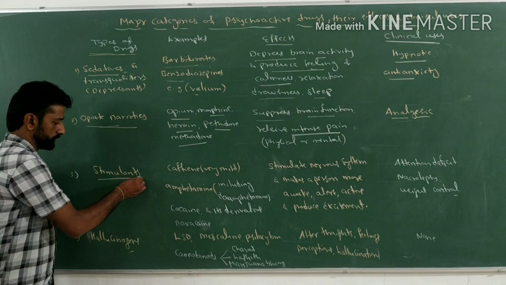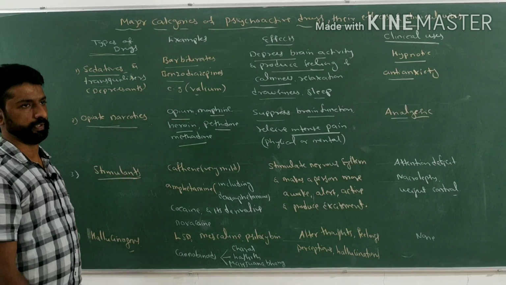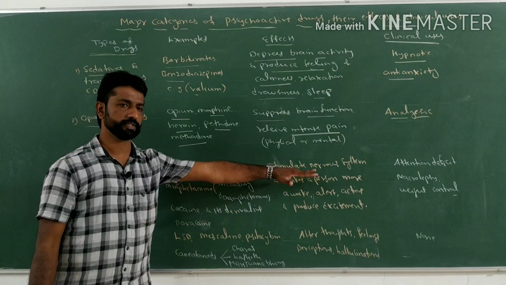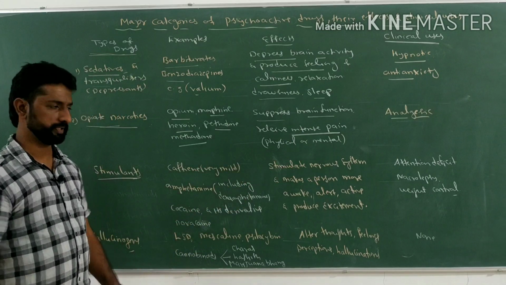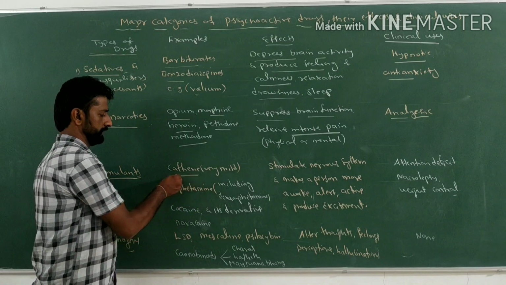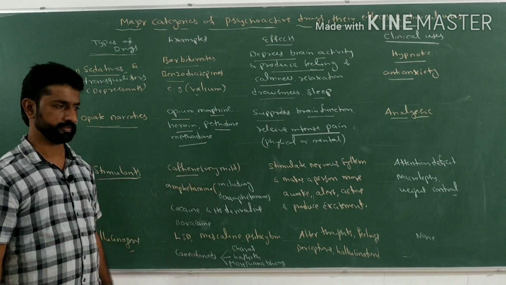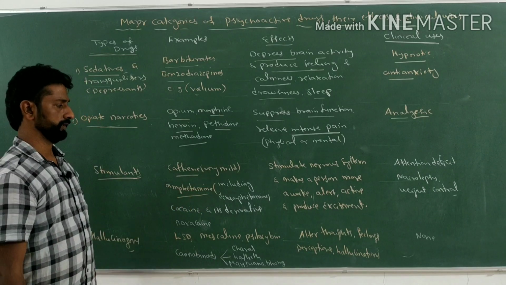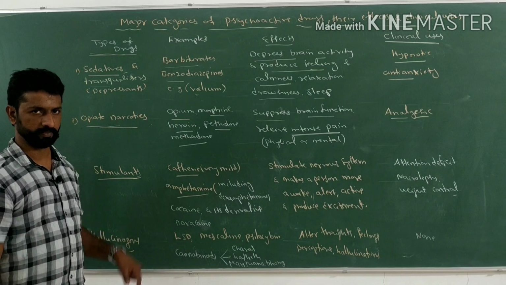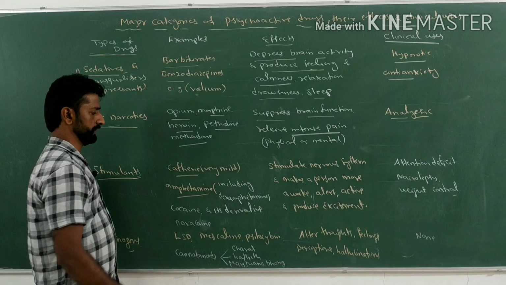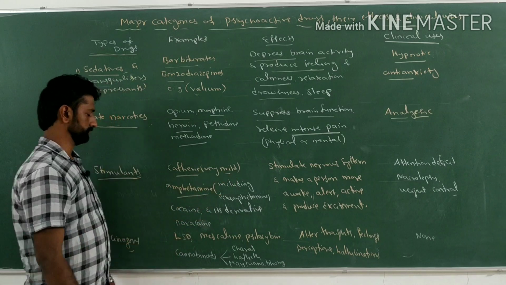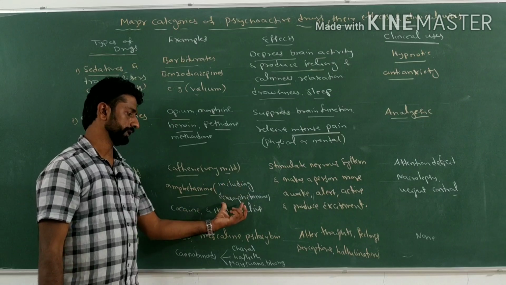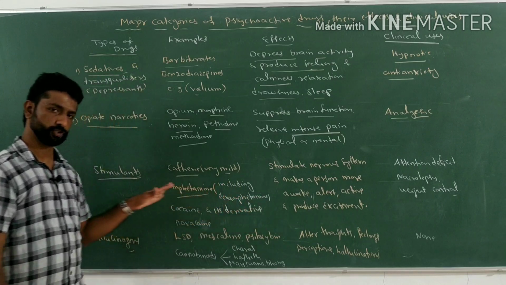Next is stimulants. The next type of drugs are the stimulants. The name itself indicates that they stimulate the nervous system. Then what are the examples of such stimulants? As we discussed in the previous session, caffeine and amphetamines. These are the already discussed examples of stimulants. Caffeine is a very mild stimulant, and amphetamine, including dexamphetamine, is an example of a stimulant.